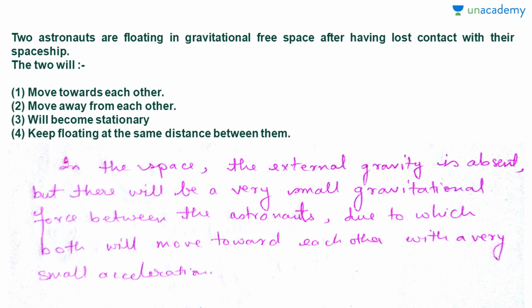Two astronauts are floating in gravitational free space. After having lost contact with their spaceship, the two will move toward each other, move away from each other, become stationary, or keep floating at the same distance between them. Now what is happening is that two astronauts are floating in gravitational free space. In space the external gravity is absent, but there will always be a very small gravitational force between these two. So because of that they will move toward each other.